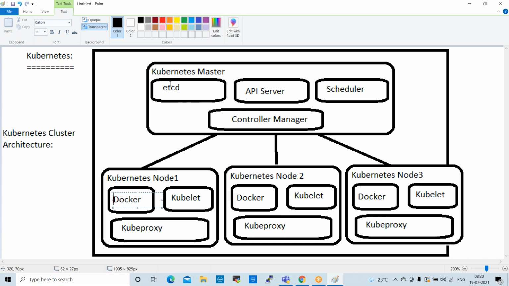The controller manager will take the configuration from etcd and start recreating or healing. The next component here is kube-proxy, the Kubernetes proxy. What is this? It will work on network level.